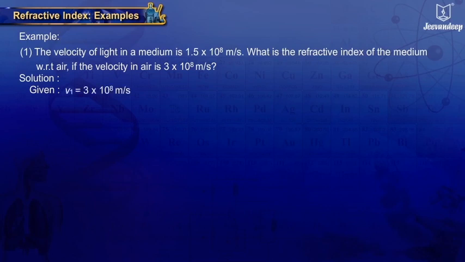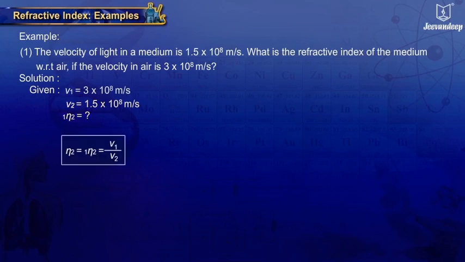Solution. Given V1 equals 3 × 10^8 meters per second. V2 equals 1.5 × 10^8 meters per second. We have to find out the refractive index of the medium with respect to air.